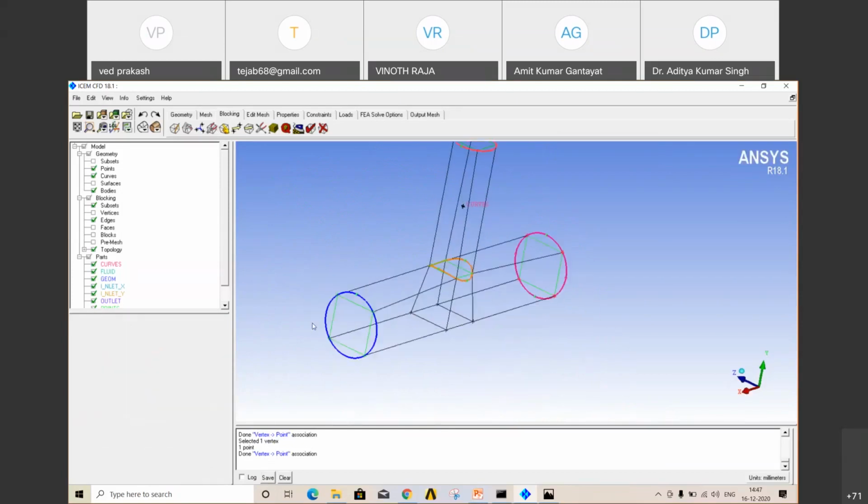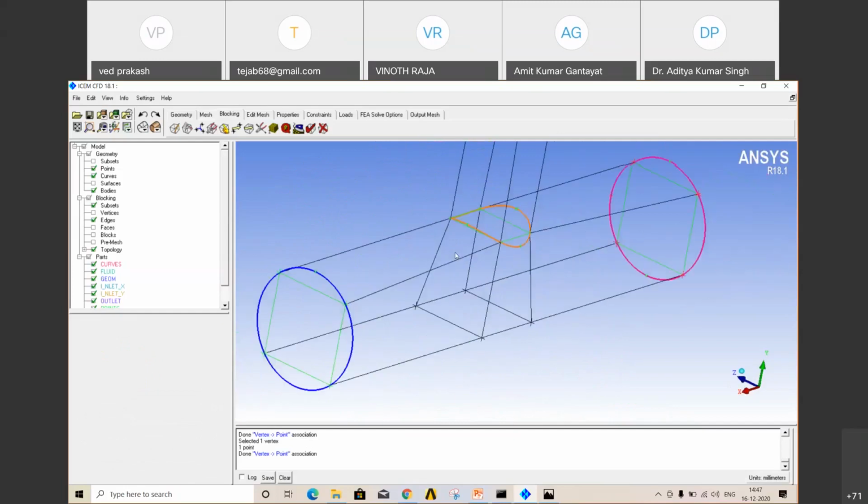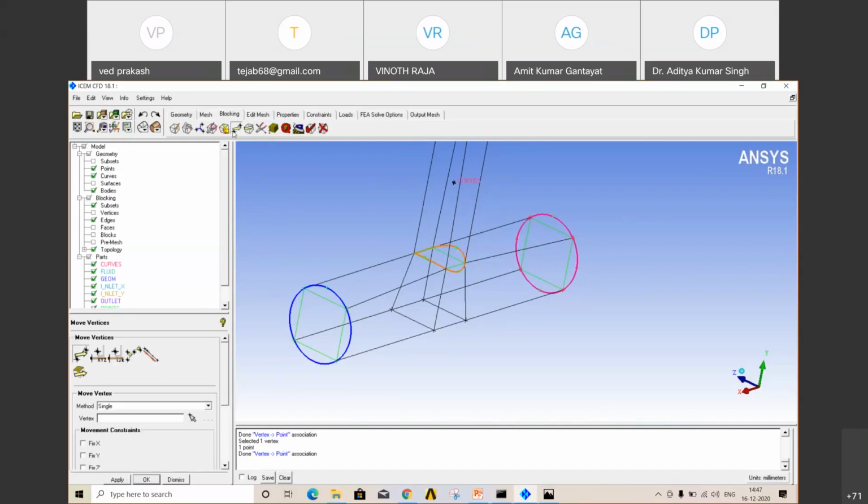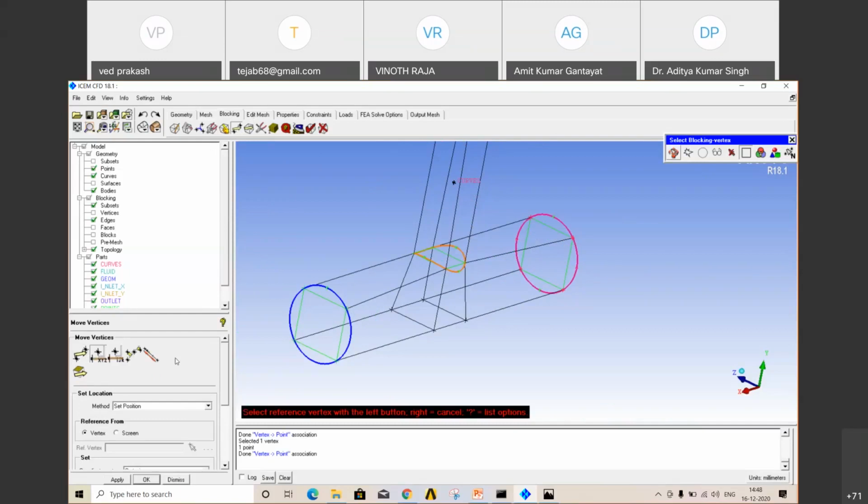Now here we don't have points, but we have another method. We can align these vertices as per this point, because this is a fixed point. So go to your blocking option, there is a sixth option, move vertices. Click on that, and in the second option, set location.